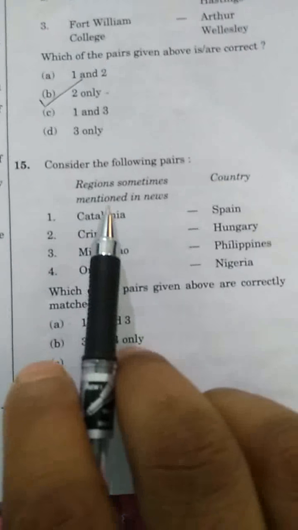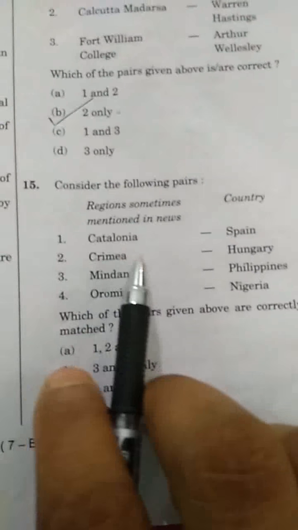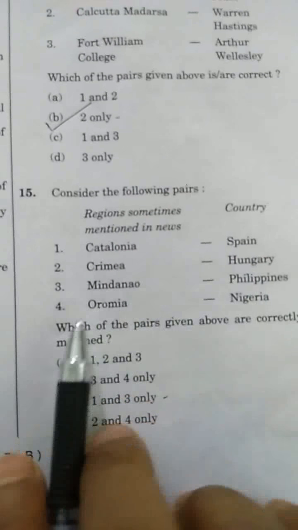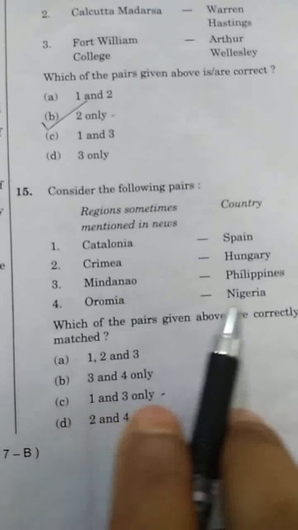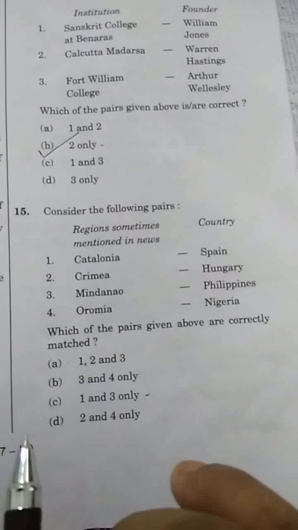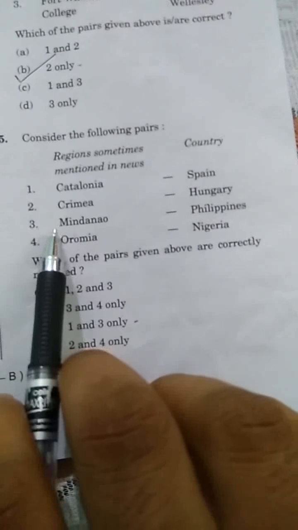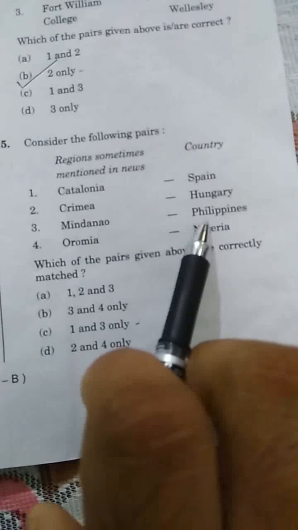Now we have to go to question number 15. Consider the following regions sometimes mentioned in the news, and the country. Now we have to choose the regions and the country in which each is located. Catalonia, Spain. Crimea, Hungary. Mindanao, Philippines. Oromia, Nigeria. Which of the following pairs is correctly matched? The correctly matched answer is Catalonia, Spain, and Mindanao, Philippines. So the answer is C.